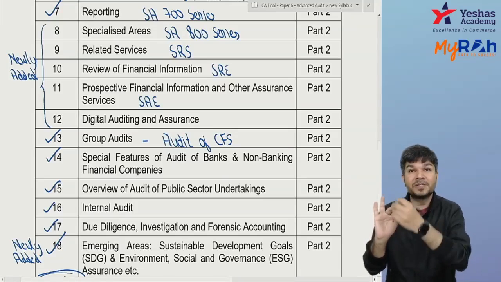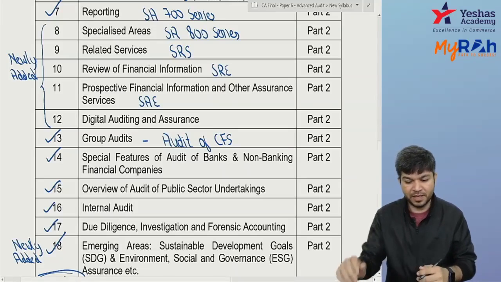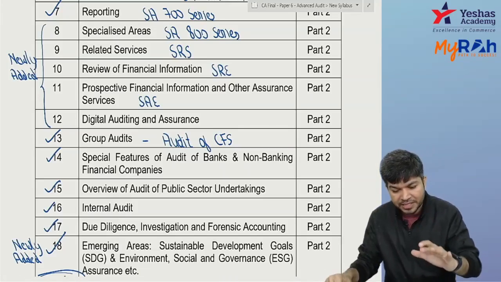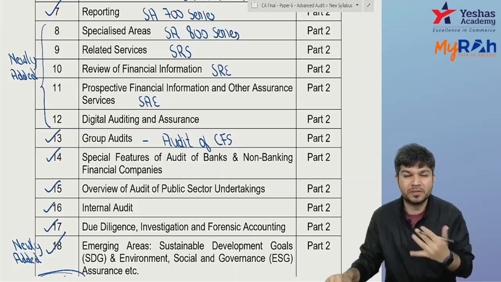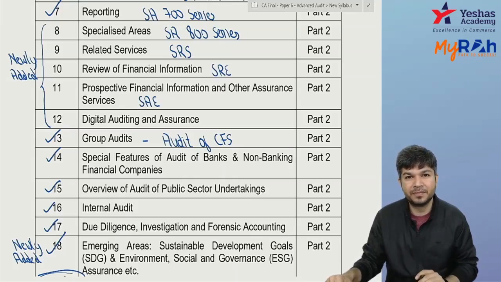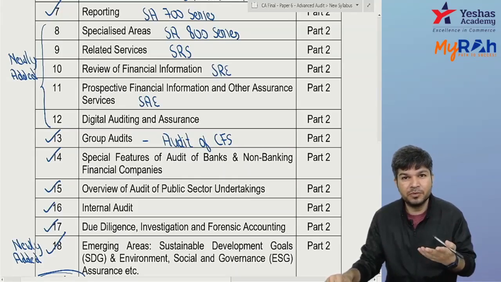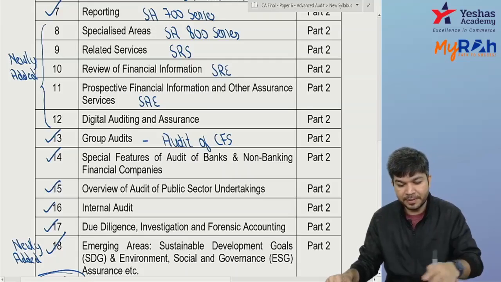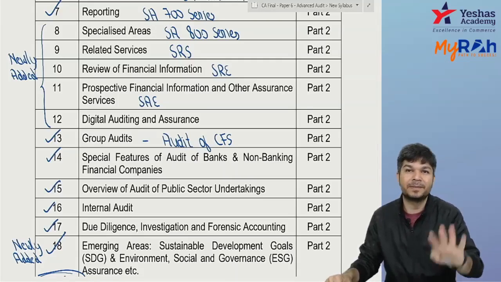Second, audit of insurance company is removed. The insurance company audit is removed. Then there was a chapter tax audit. The tax audit chapter currently has been removed over here because it is more related to taxation provisions. We were learning the provisions of income tax only over there. That's why the tax audit chapter has been removed.